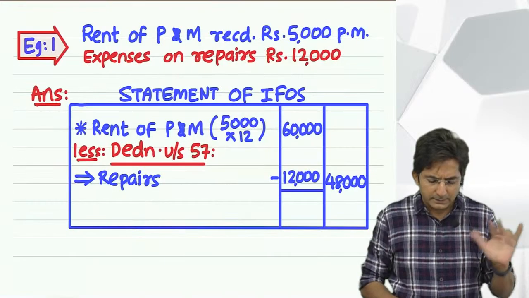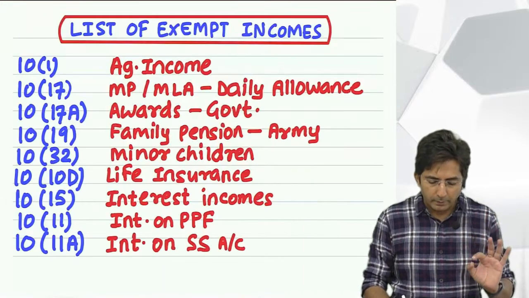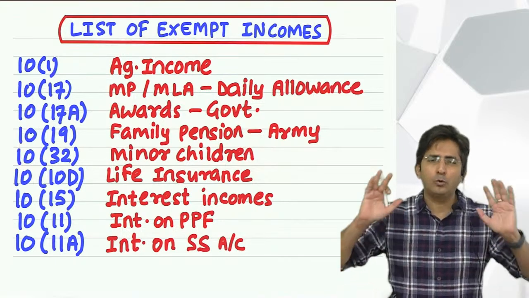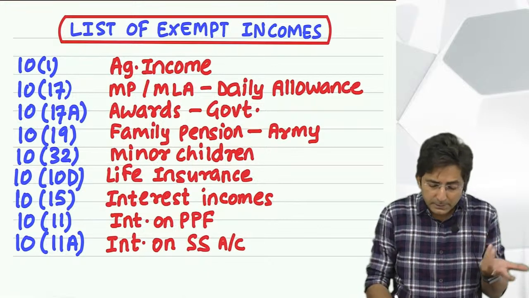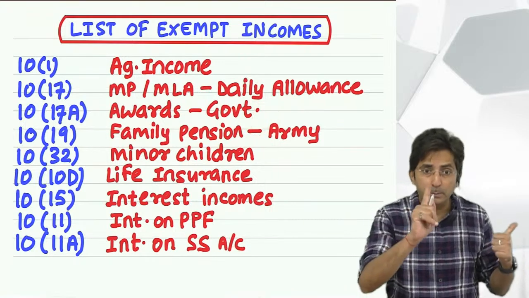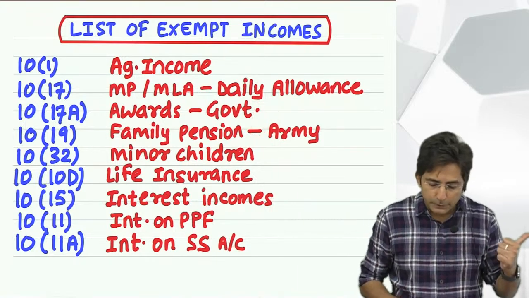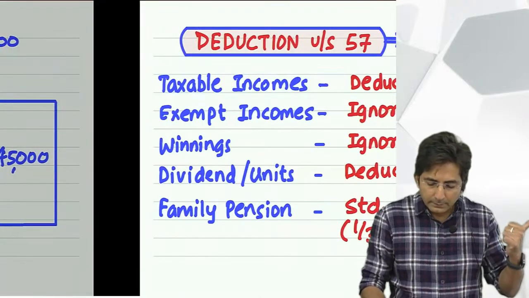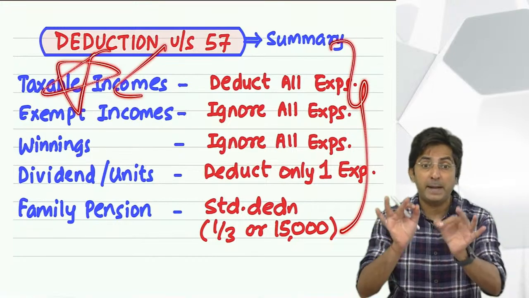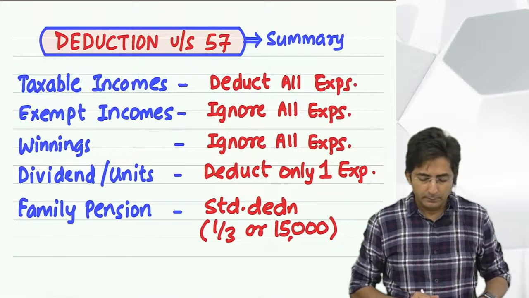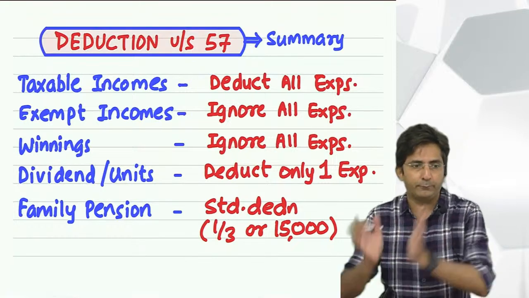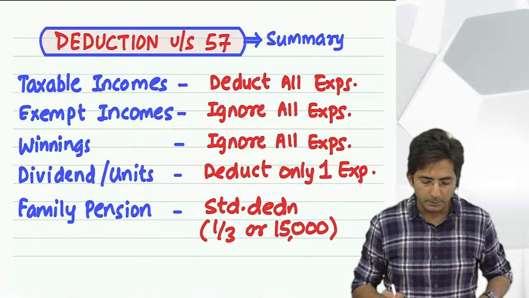Up till now, the student has mainly had to remember the exempt incomes. That is the first most important thing of the chapter, and the second most important thing is these 5 points, which you will use whenever expenditure is given in the question. So with the help of this knowledge, let us solve one question and then proceed to gift. Take out question number 2.